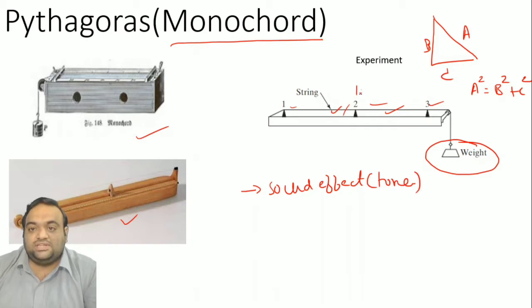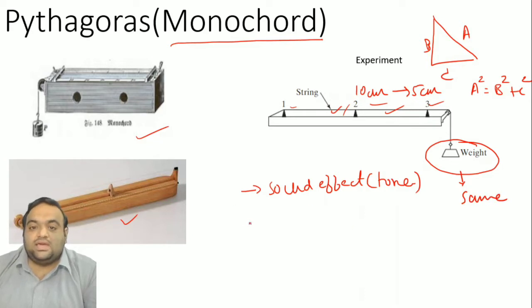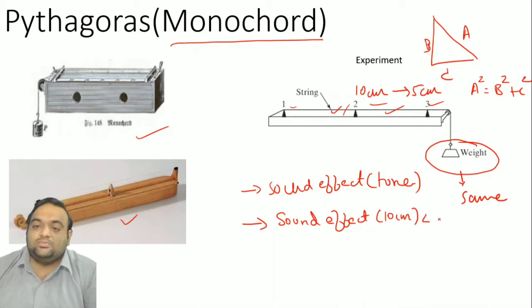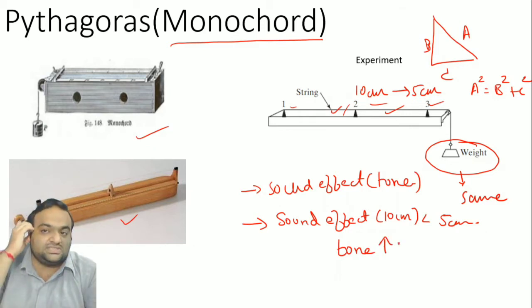Let us say first he used 10 centimeters of the string. After that he reduced the string size to 5 centimeters, but the weight remained the same. At that time he observed that the sound produced with 10 centimeters was lower than the sound produced with 5 centimeters. So the tone increased. This was his discovery which he made during his era.